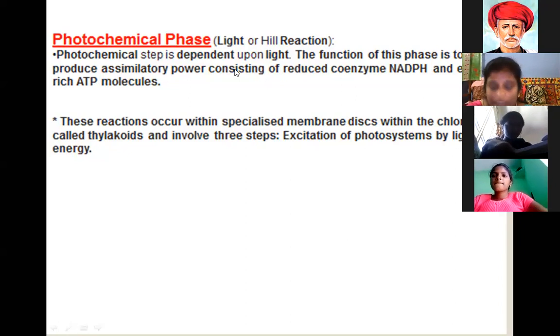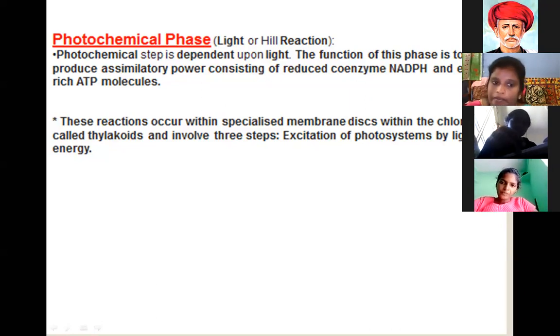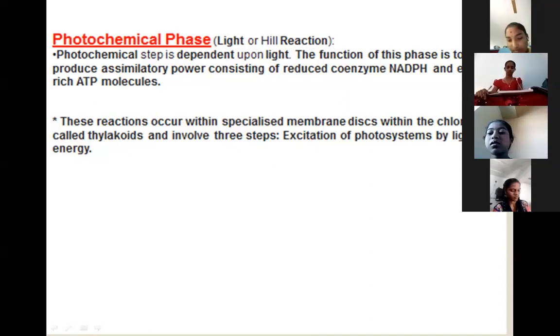The photochemical phase mainly produces NADPH and ATP. What does NADPH stand for? Nicotinamide adenine dinucleotide phosphate hydrogen. ATP stands for adenosine triphosphate.